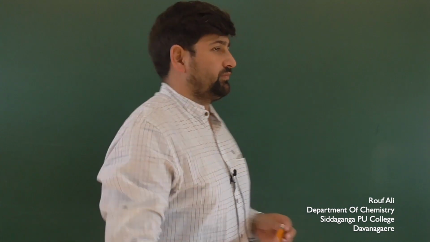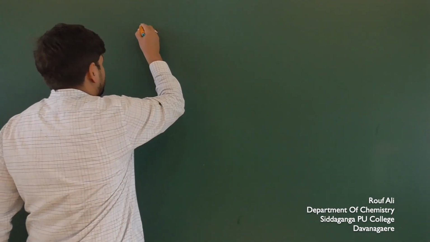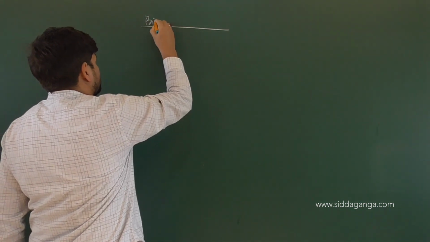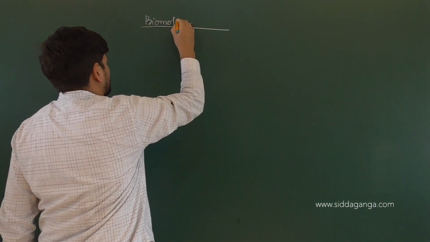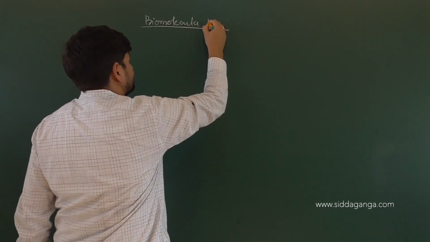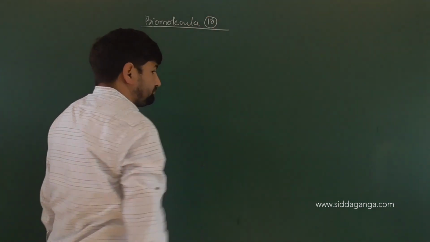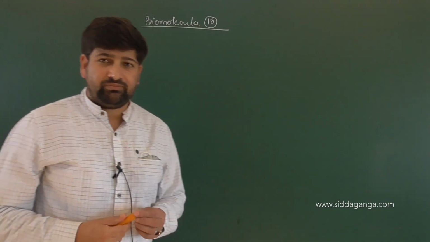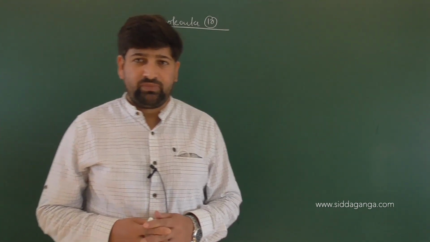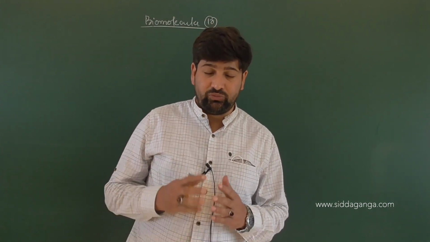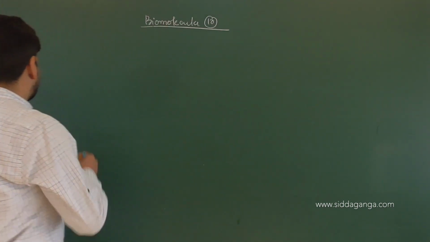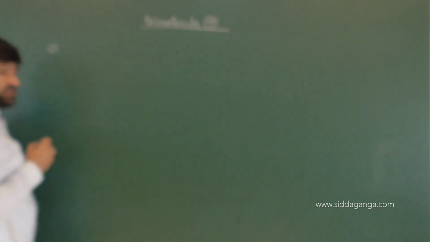Hello children, our discussion going on is biomolecules. So last time in our discussion we reached the alpha helical structure. We had reached the discussion of primary structures of proteins. So just a bit of recap which will be needed for that.